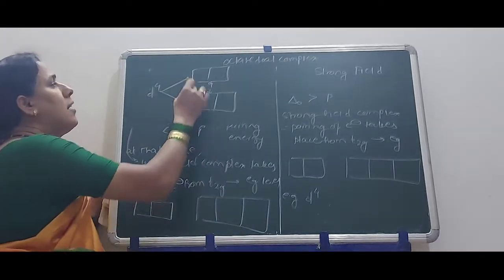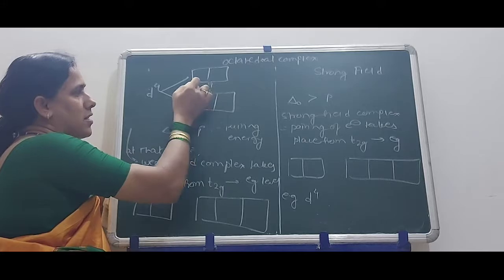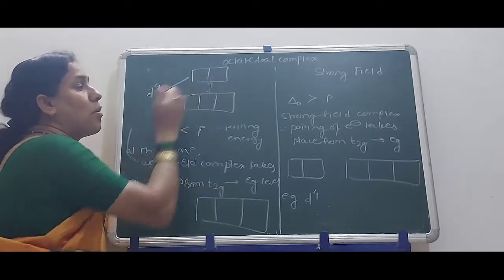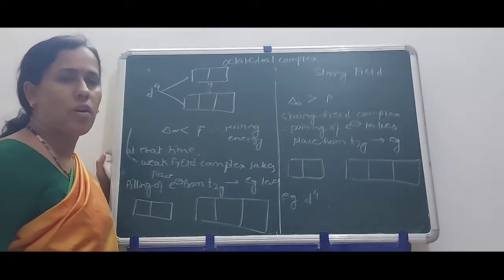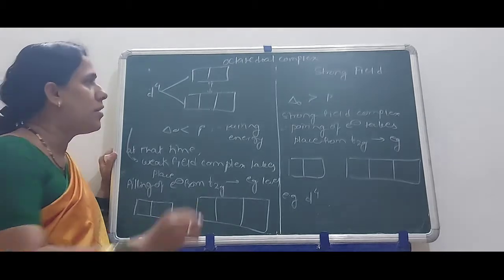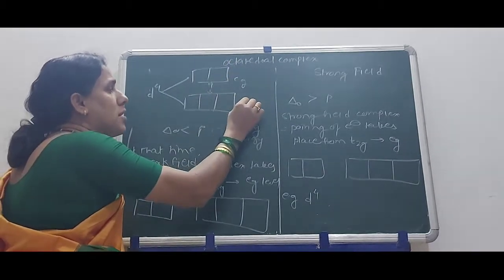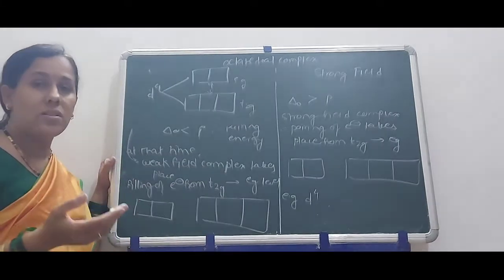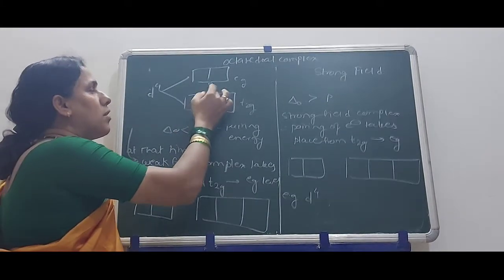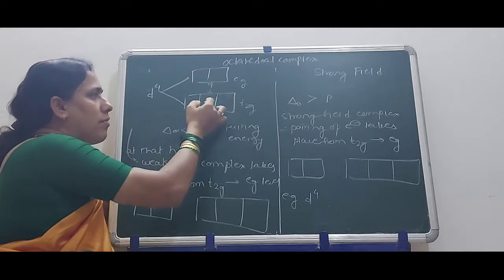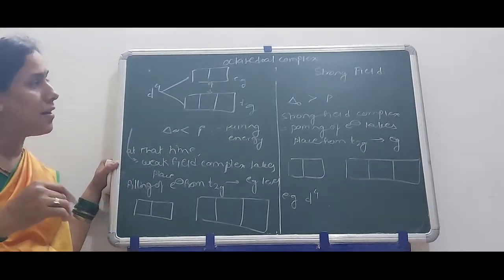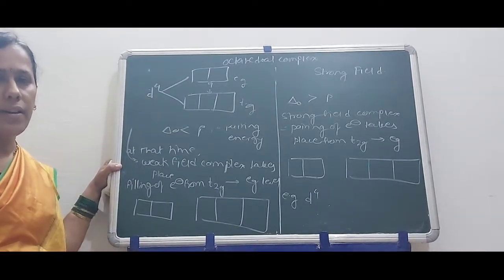Due to the small difference, electrons can enter subsequent orbitals. In the strong field complex, due to the large difference, extra energy is needed for promotion of electrons. Therefore, electrons first pair up in the T2G orbitals and then go to the EG orbitals.